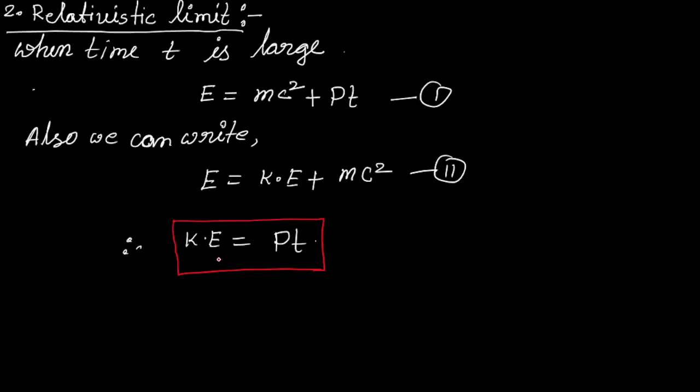Now if we want to solve this problem for another time duration, where the time is neither too small nor too large, then we can use the semi-relativistic approach or semi-relativistic limit.